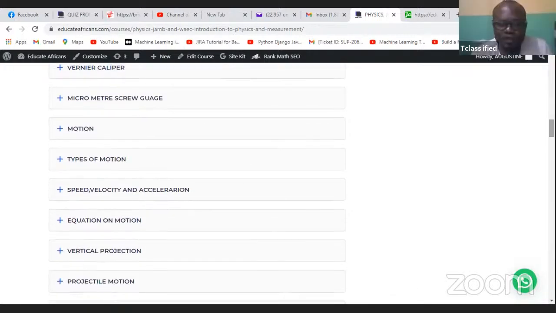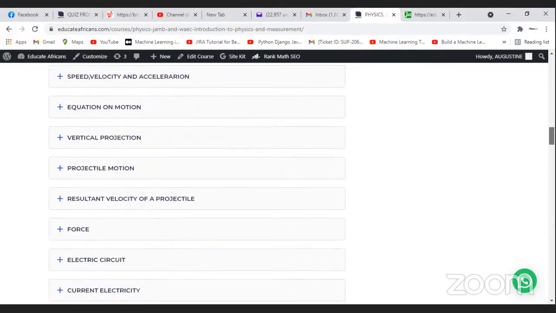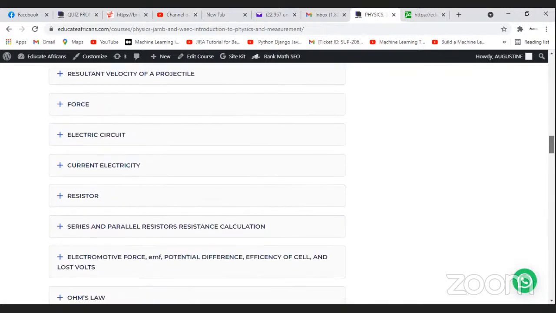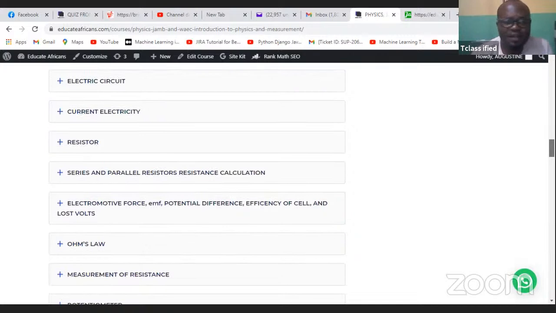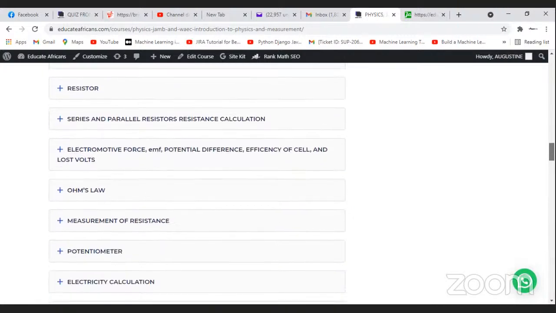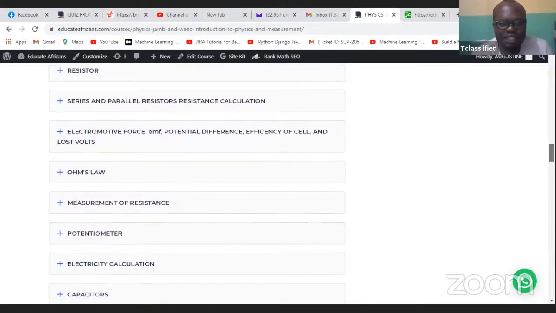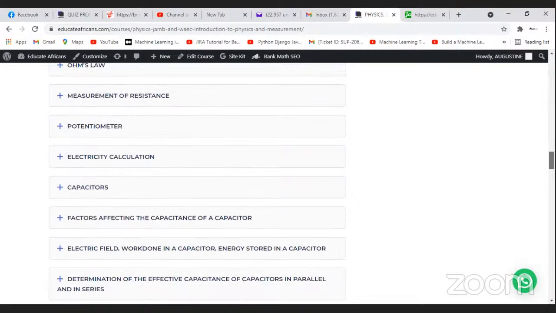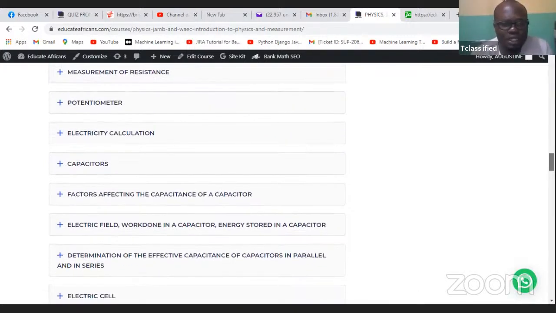Motion, types of motion. We've done all this already in our online class. Equation of motion, vertical projection, resultant velocity, force, electric circuits. Those are the ones we'll be learning by next week. Current electricity, resistors, series and parallel resistors, electromotive force, Ohm's law, measurements of resistance, potentiometer, electricity calculation, capacitors, factors affecting capacitors, capacitance of a capacitor, electric field, work done in a capacitor, energy stored in a capacitor, determinate.